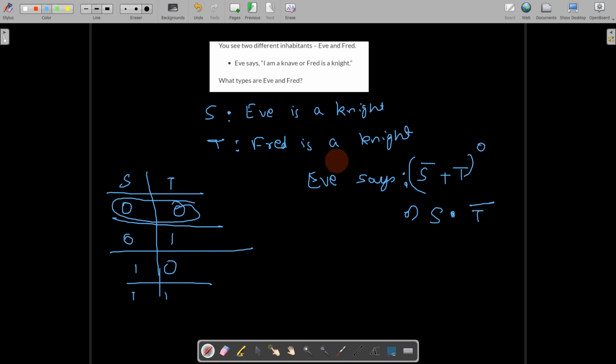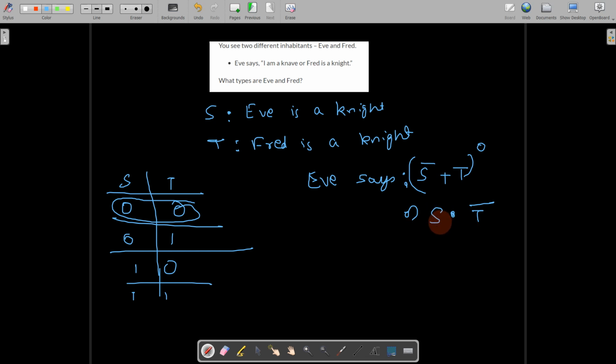That means what is the true? It should be that Eve is a knight. This has to be true, and T bar, that Fred is a knight, should be false. That means Fred should be a knave. But we know that this is creating a contradiction, right? To make this statement false, this should be true.